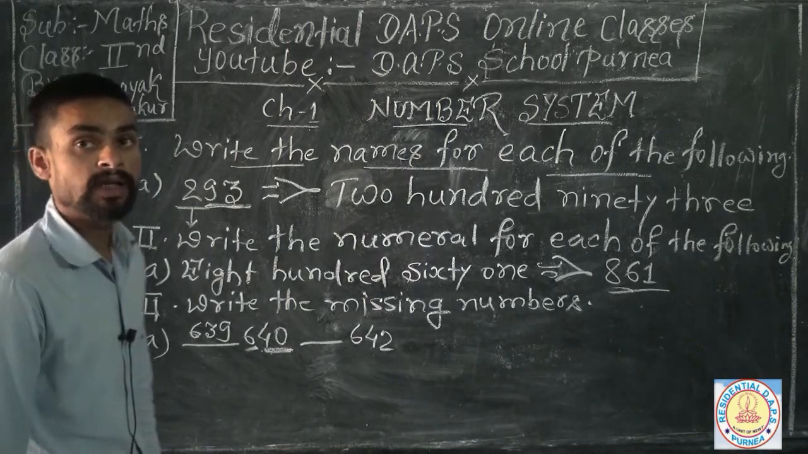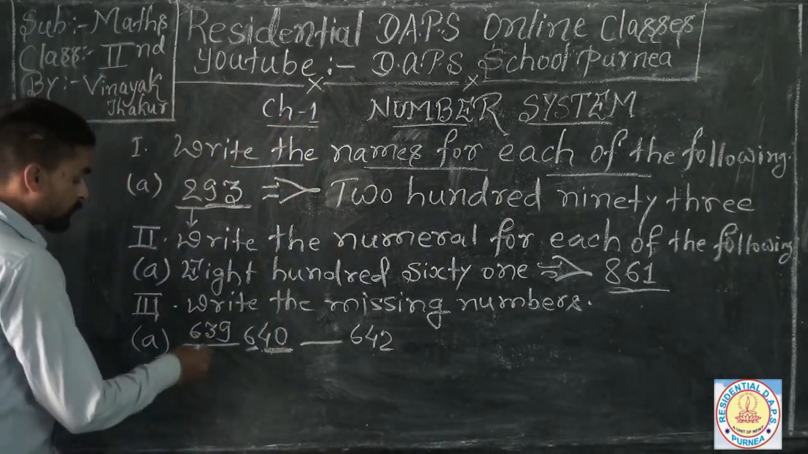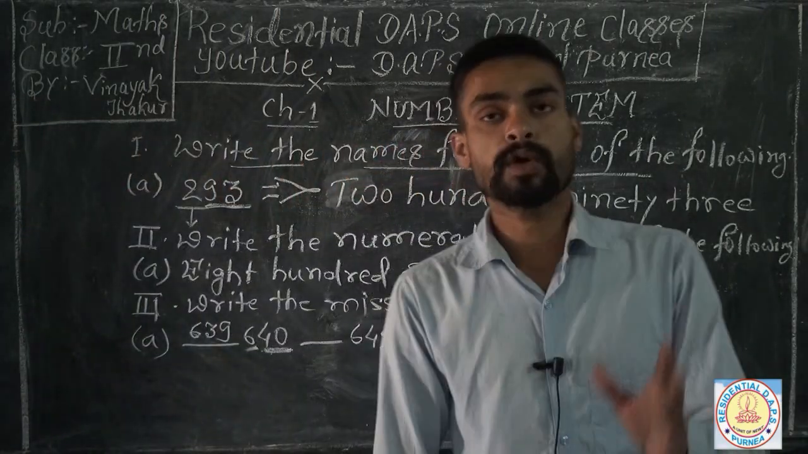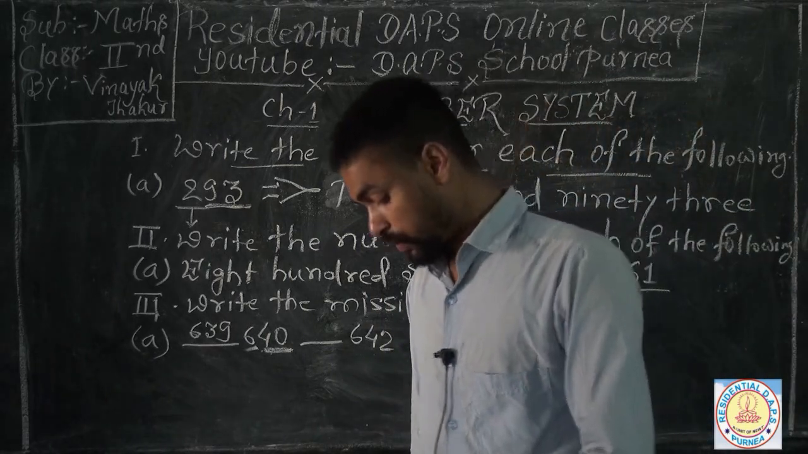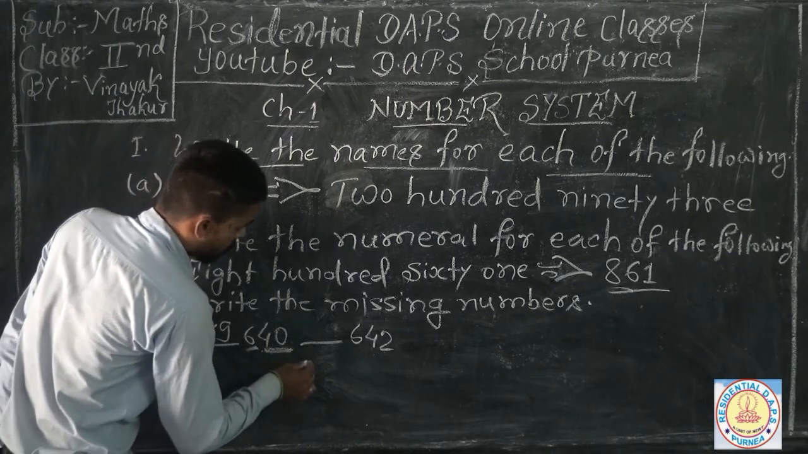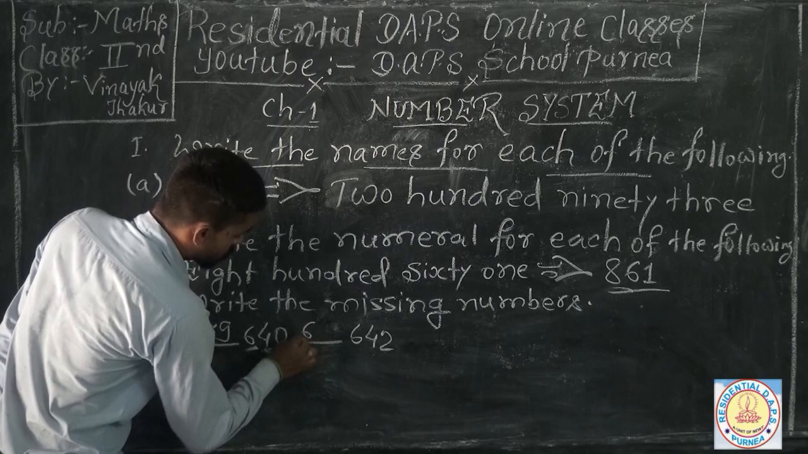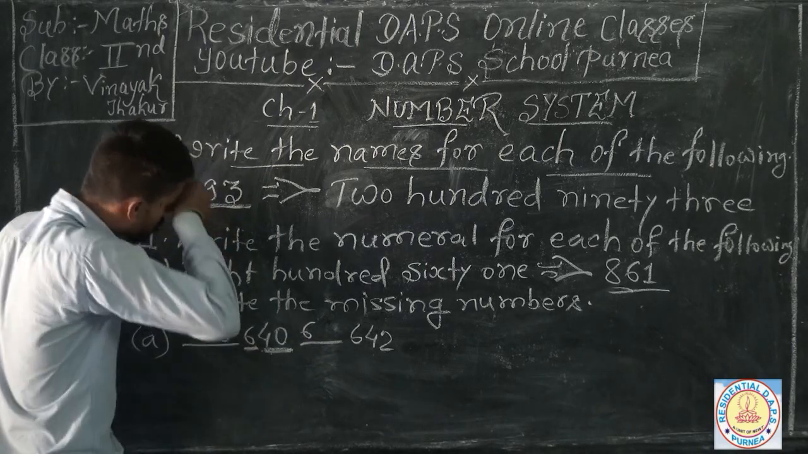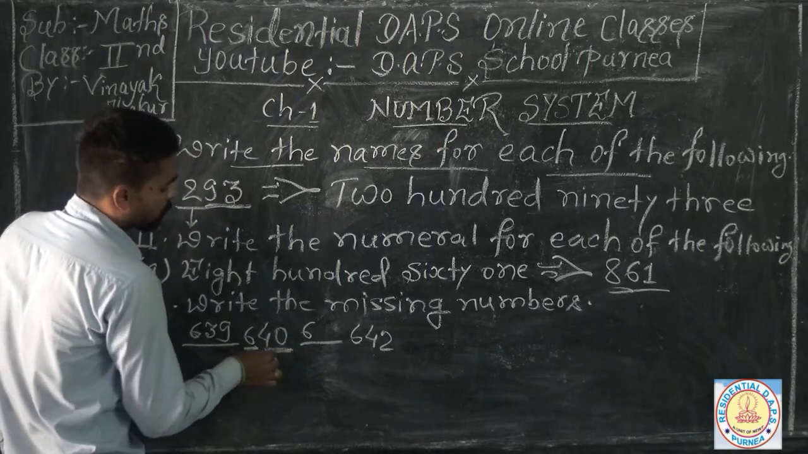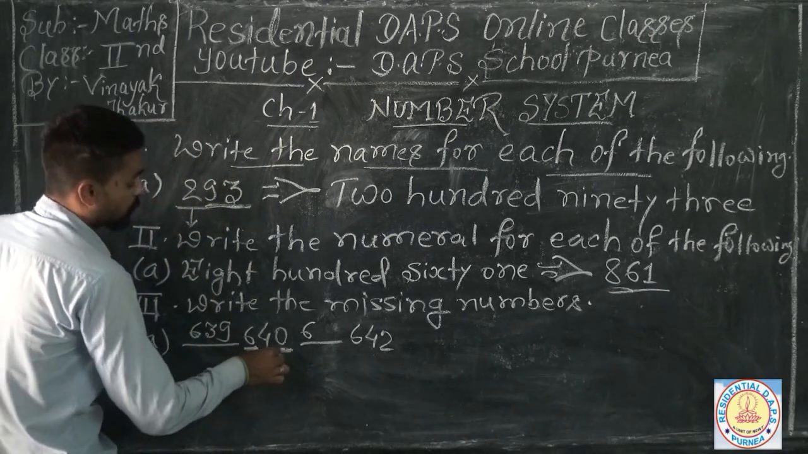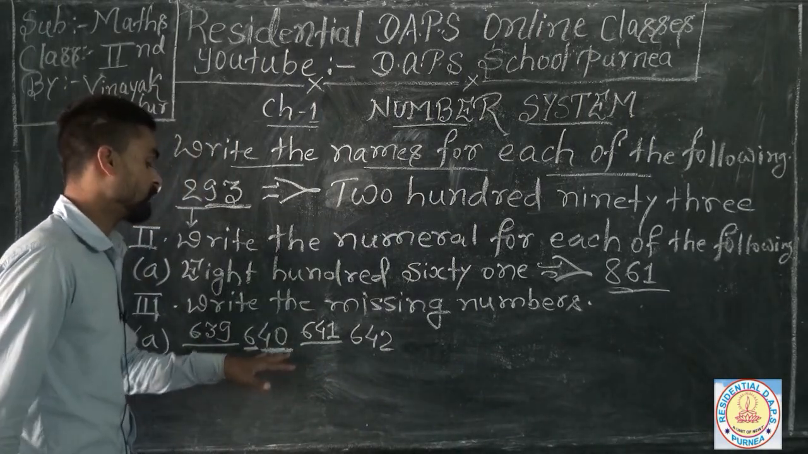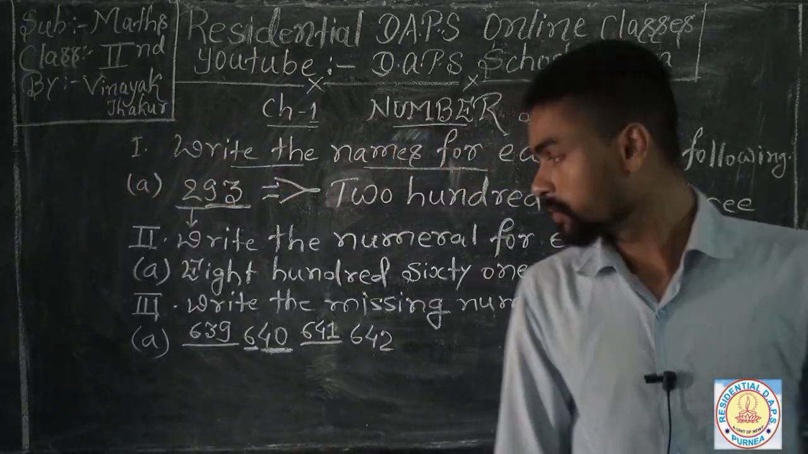So you have to just find out what comes before 640 and what comes before 642. So in between two numbers 640 and 642, we also know that 6 which is on the 100th place is same here, and which is on our tens or ones place. So we can find here easily that 41 comes after 640. We all know that.